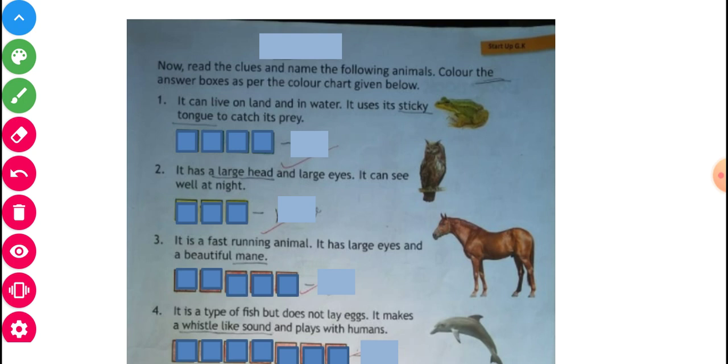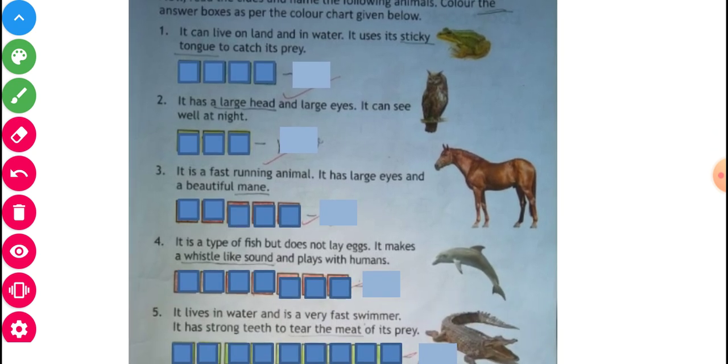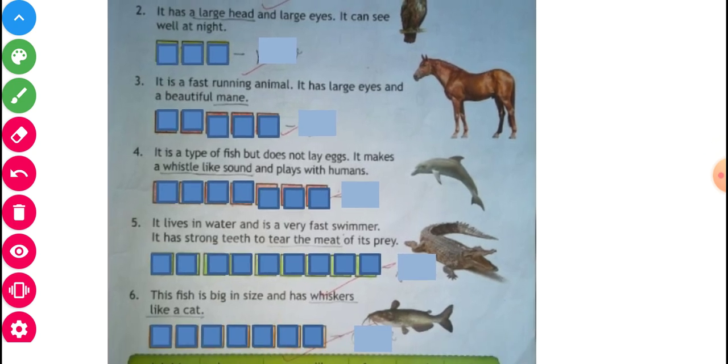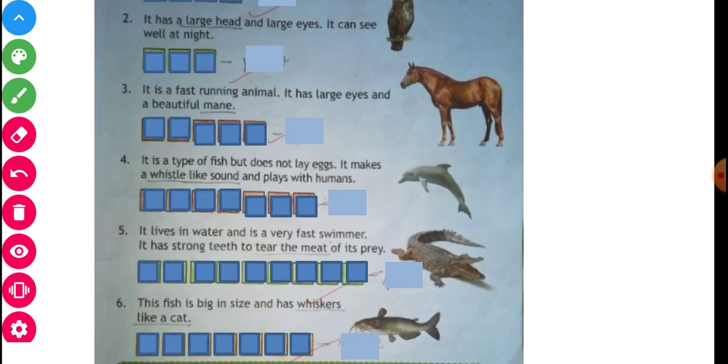One: it can live on land and water. Now you will see carefully who that is. It can live on land and in water: frog. Second clue: it has large eyes like an owl, and it is the fastest running animal on earth: horse. And fourth: it's a type of fish but does not lay eggs: dolphin. And fifth: the fastest swimming and has strong teeth: crocodile. And the sixth: a big fish, just like a cat: catfish.